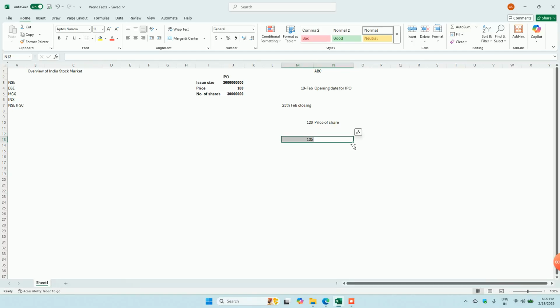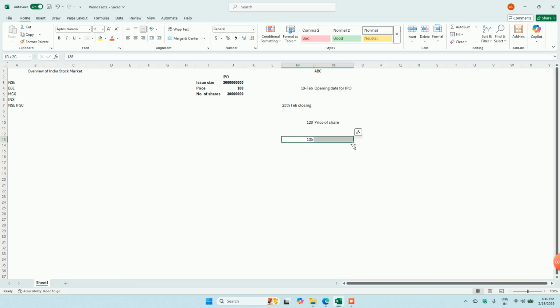It may not go to 200 or 300 on a single day, but it may go up by a certain percentage. And this is the whole process of IPO, and once the company is registered, you can trade that particular company through NSE and BSE.